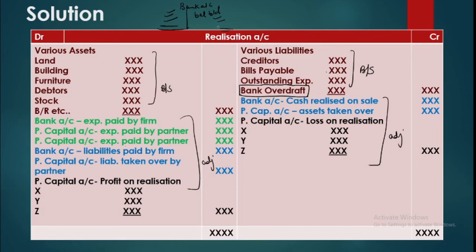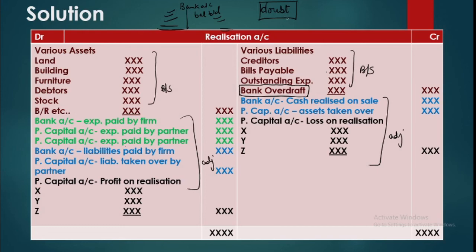This may be the case in a simple dissolution problem, but in reality you do not know whether your firm is going to be solvent or not. So there is one doubt. Real scenario implies that you may not get enough money to pay the liabilities. So you have a doubt whether you will be getting enough money or not to pay this balance.